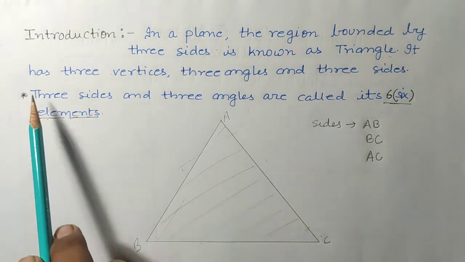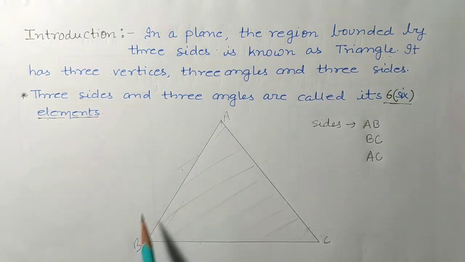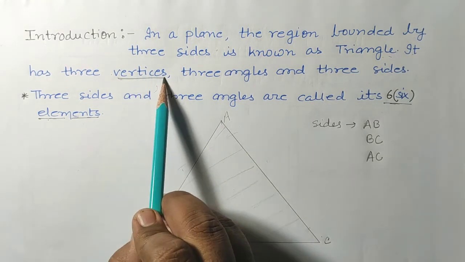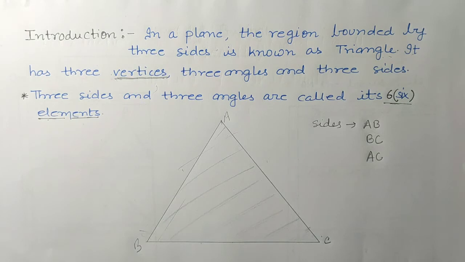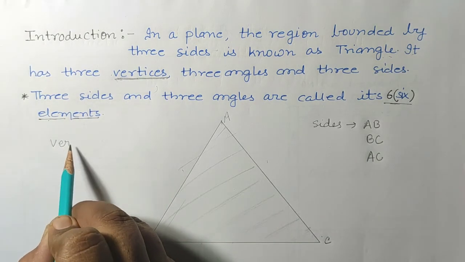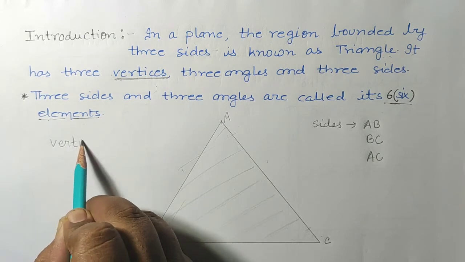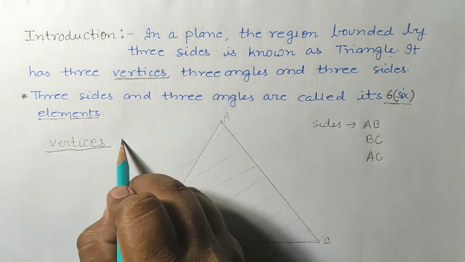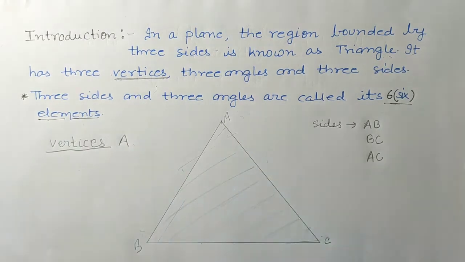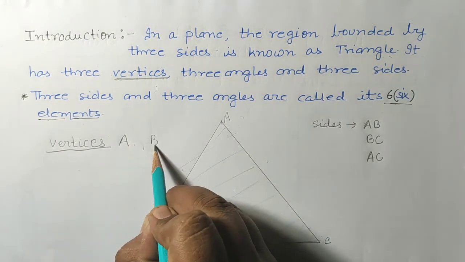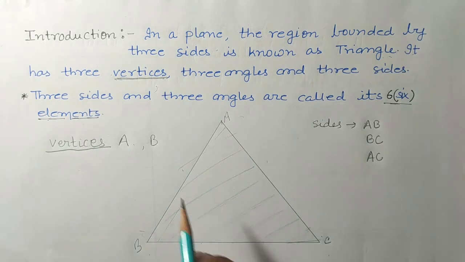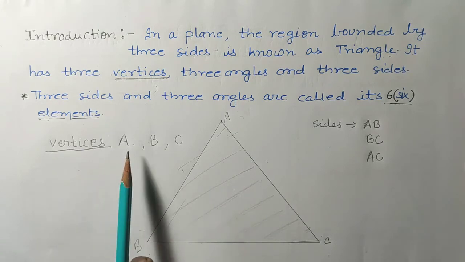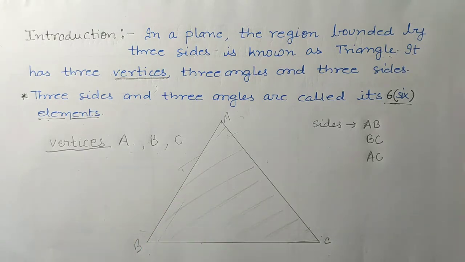It has three vertices. Vertices is basically the plural of the word vertex. Vertex means the corner point. So what are the vertices of this triangle? A is one vertex, B is second vertex, and C is the third vertex. So all these three are the vertices of this triangle.